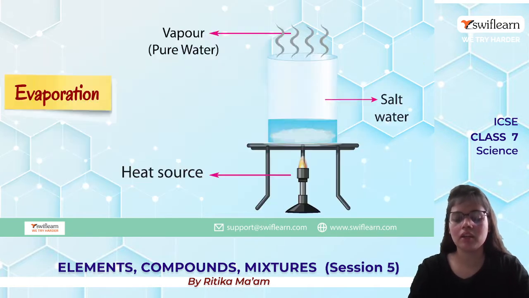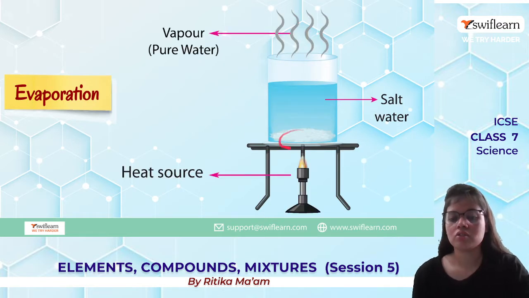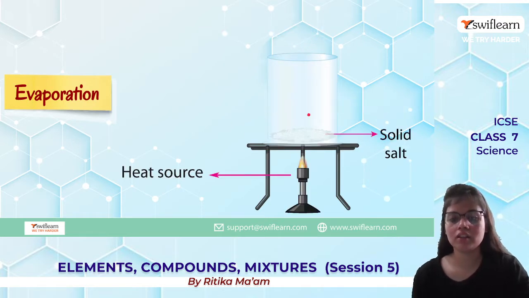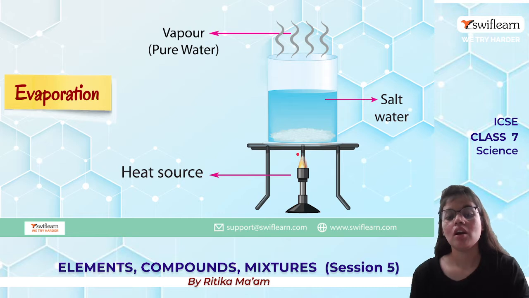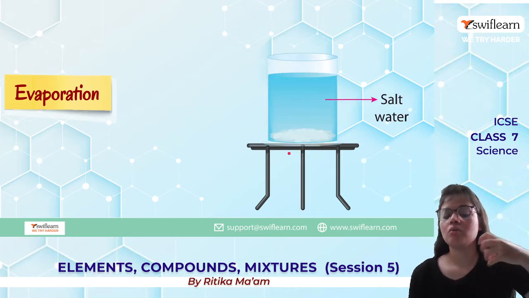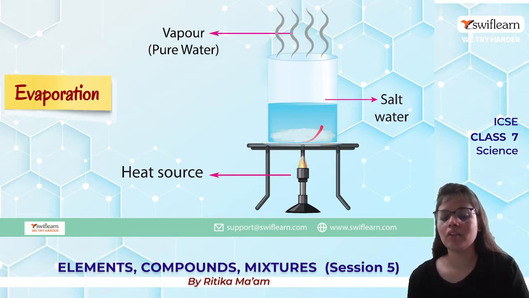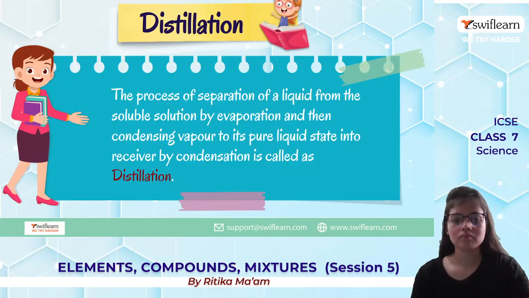So this is how we can get evaporation. Salt and water is a mixture, so we will apply heat. After a while the water will start evaporating and it will leave the salt behind. Now distillation. It is the process of separation of a liquid from a soluble solution by evaporation and then condensing the vapor into its pure liquid state.